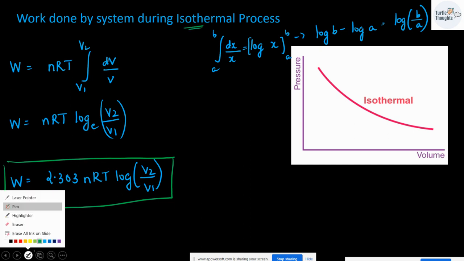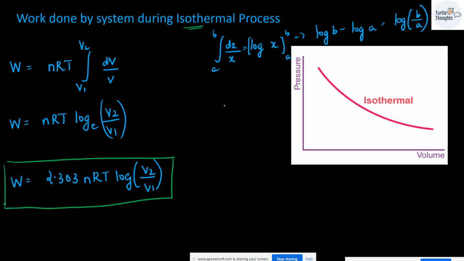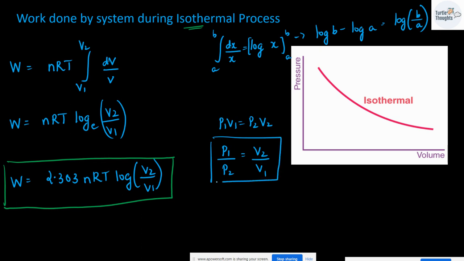One more formula I can write from here. I know that P1V1 is going to be equal to P2V2. Taking P to one side and V to one side, I can write P1 divided by P2 is going to be equal to V2 divided by V1. The same can be substituted over here.